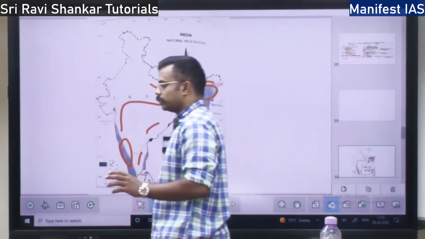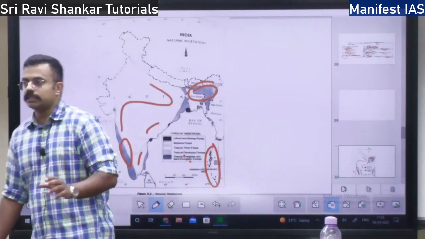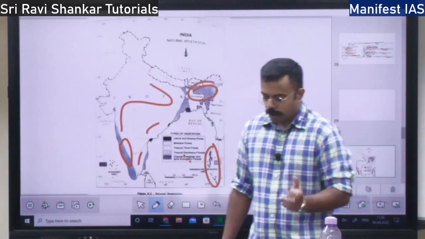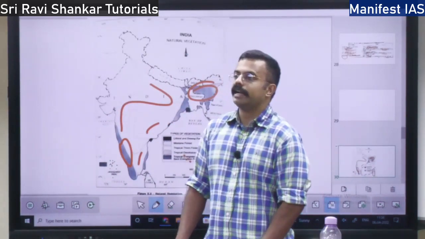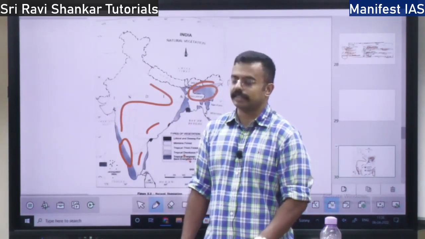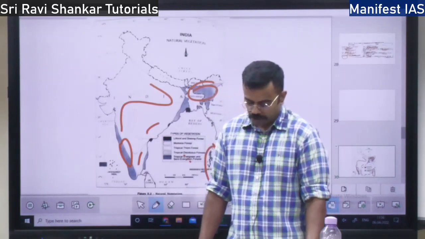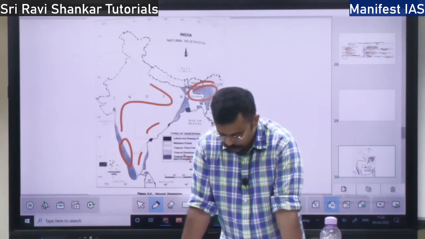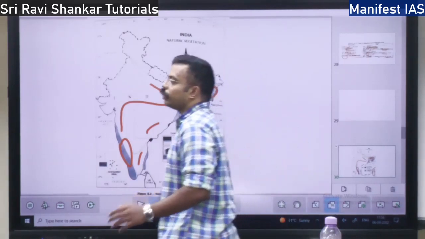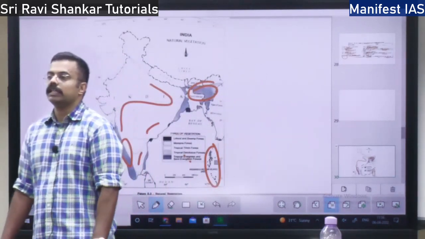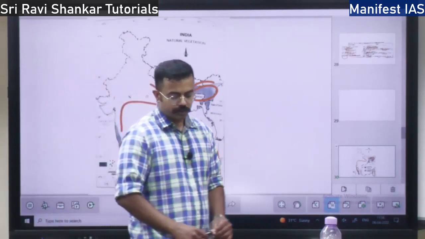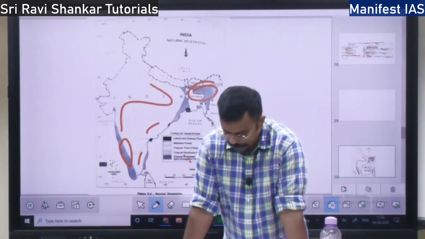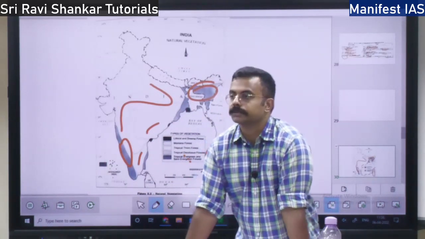This deciduous forest can be divided into two types: one is moist deciduous, the other is dry deciduous. First we will talk about the moist deciduous forest. In the moist deciduous you will have 100 to 200 centimeter of rainfall. Where will you find the moist deciduous? You will find it in the northeastern states.